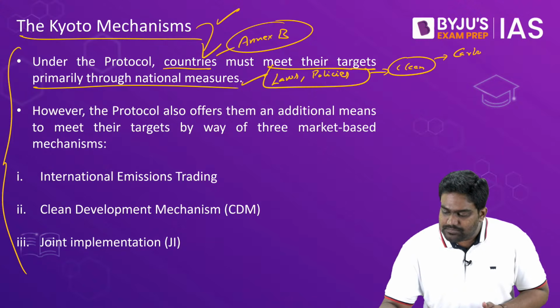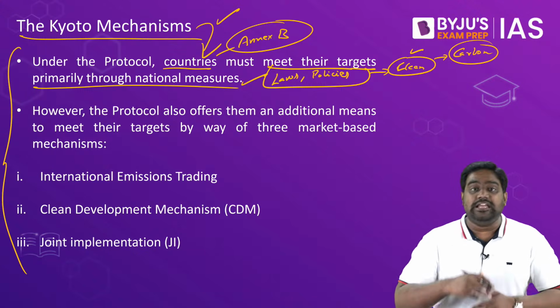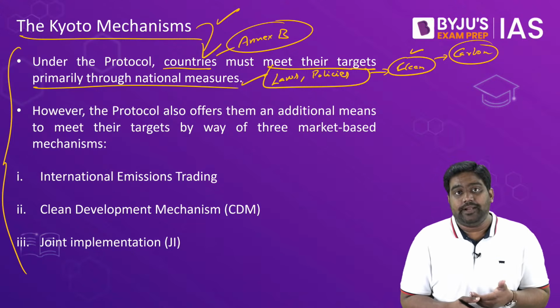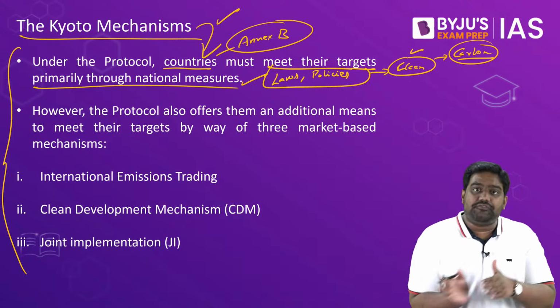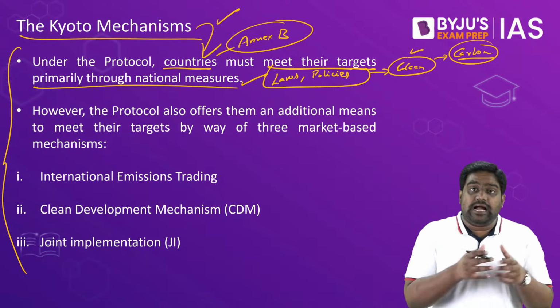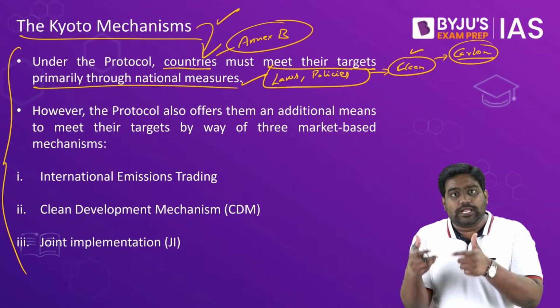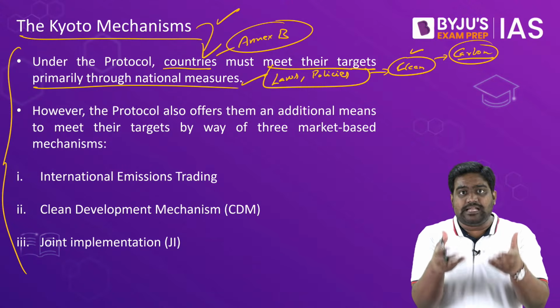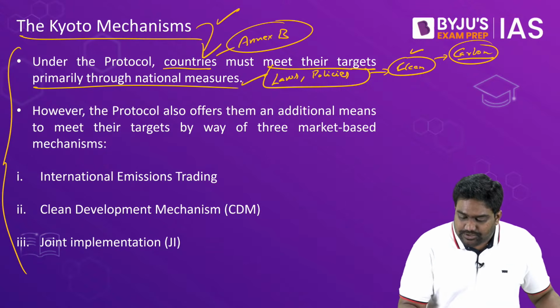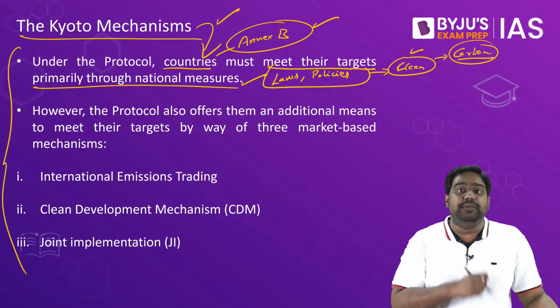They can move away from carbon and adopt cleaner forms of fuel, adopt solar, wind, nuclear power if required. But the idea was to push them away from carbon-based industries and carbon-based agriculture. The idea was to tackle deforestation and promote afforestation, because forests are a natural carbon sink, right? So any such measure could be taken up by these countries which were listed under Annex B.